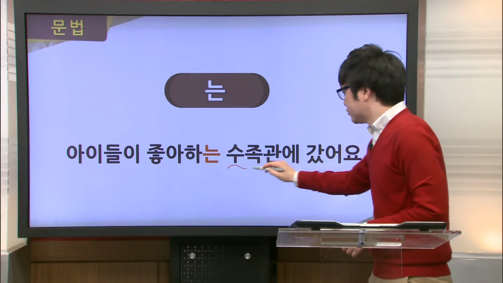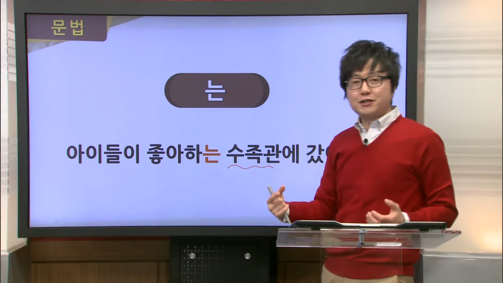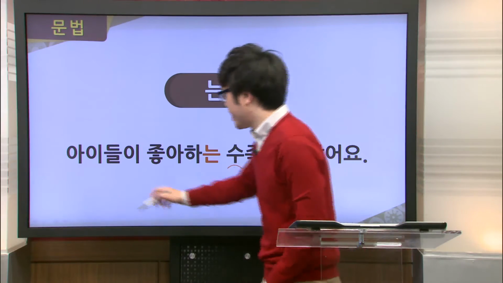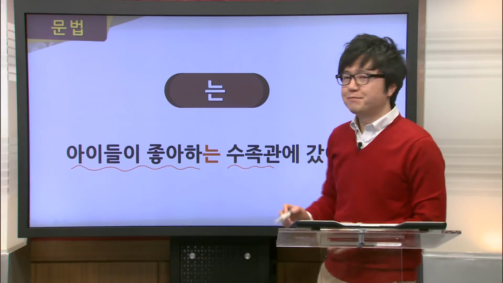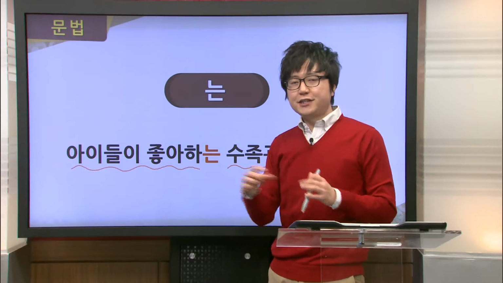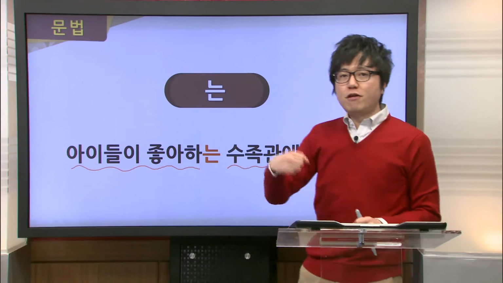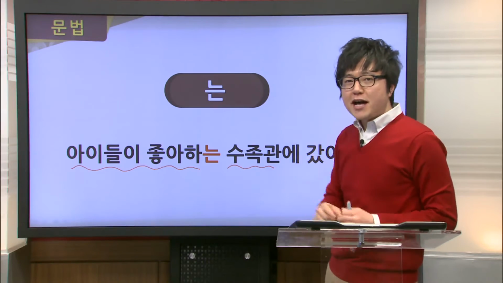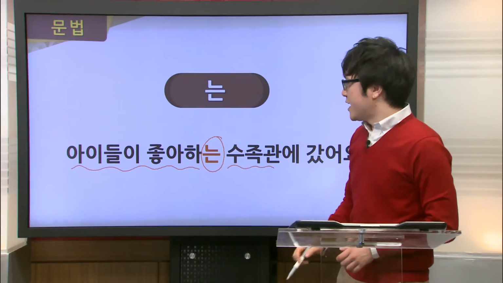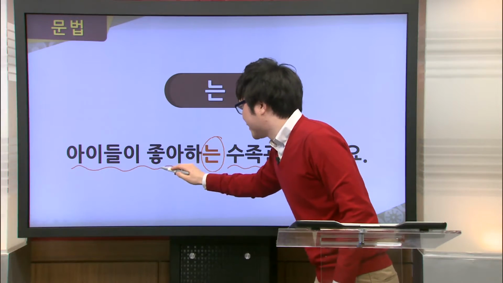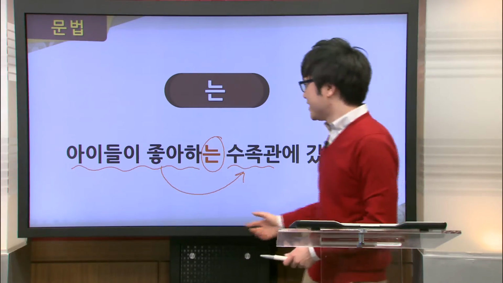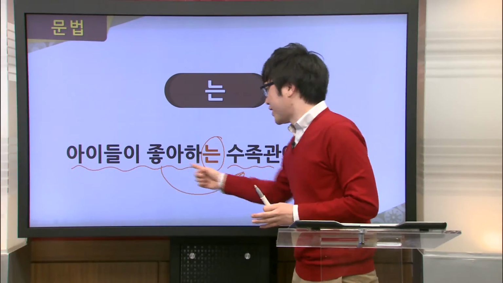So let's look at this. First, we have a 수족관에 갔어요, or that they went to an aquarium. Now, what kind of aquarium was this? Well, in the front here, we have 아이들이 좋아하다, or the children like it. Now, to combine this and to describe the aquarium here as the one the children like, at the back of 아이들이 좋아하다, right here, we add this 는. And now, this 아이들이 좋아하는 describes this 수족관 right here. So we get the aquarium that the children like.